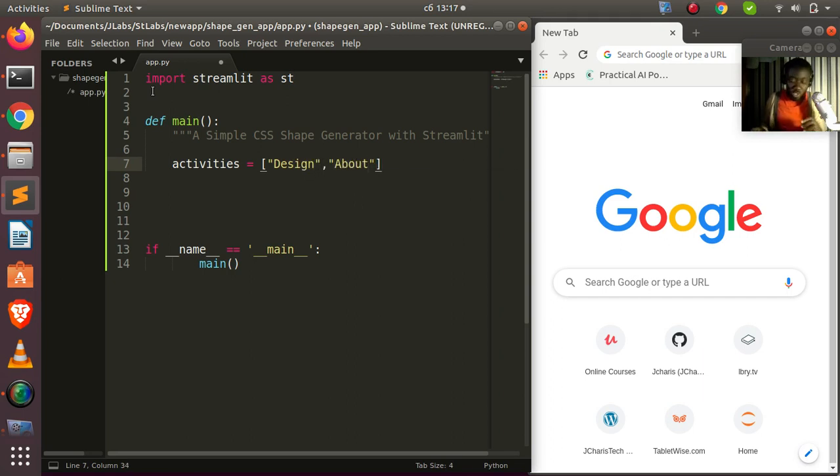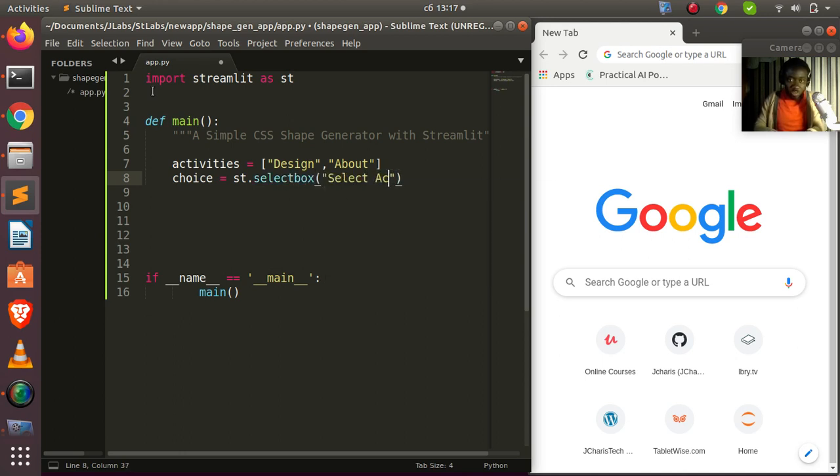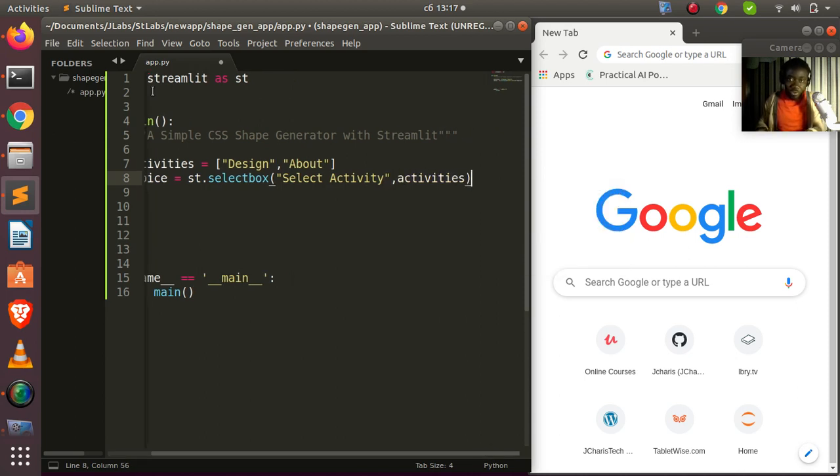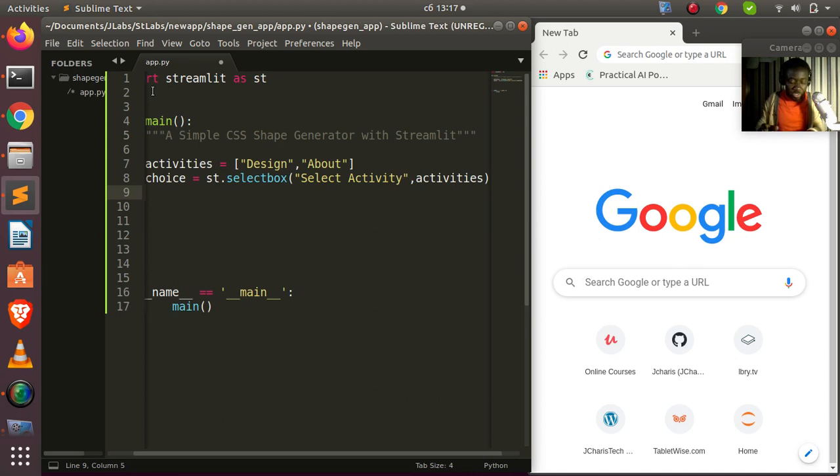You can call this one menu if you want, or anyhow you want it to be. Then let's go with our choices, which is going to be my st.selectbox. Now pass in, let's say, select activity, then I'll pass in my activities, right? Something very simple, something very nice. I'll save this one now.